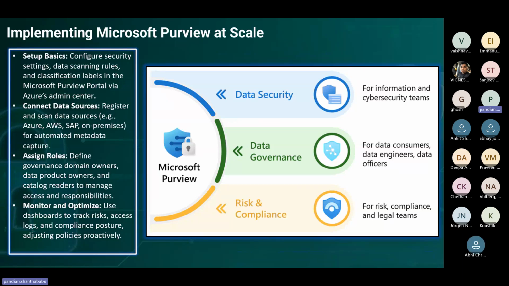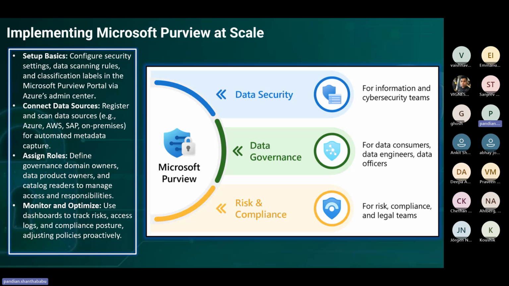I think this should come before that. So here we want to set up the basic setups: setting up the basic configurations and connecting the source. Obviously, whichever source we are going to connect, we have to mention it, assigning the roles and owners, everything. Mostly the infrastructure engineer takes care of that, because we give a detailed list of the people using it for development and testing, as well as the supporting team, before moving to production. When we are doing the development, we provide who is going to access what.